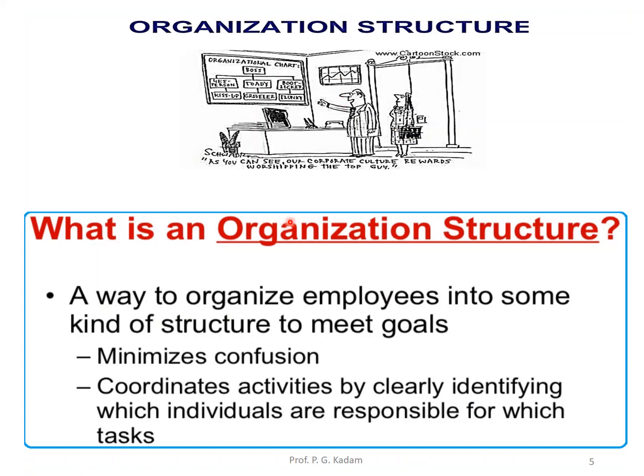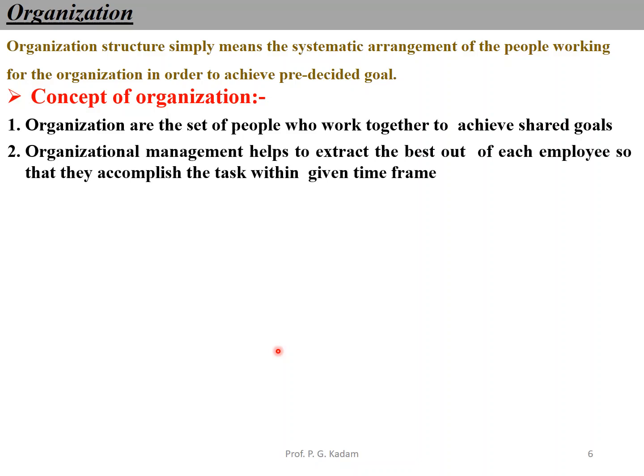The organizational structure: what is it? A way to organize employees into some kind of structure to meet goals and objectives, minimize confusion between them, and coordinate activities by clearly identifying which individuals are responsible for which task. The organizational structure simply means the systematic arrangement of the people working for an organization in order to achieve pre-decided goals.